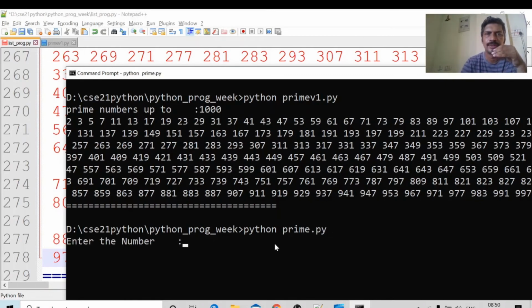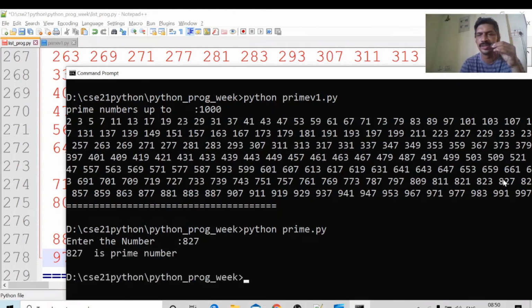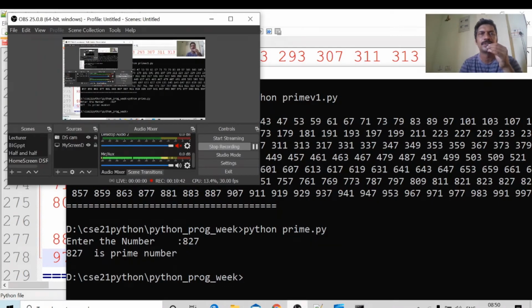Okay, which number do I want to check? 827. 827 is a prime number. Okay, using the previous program, we can check whether one number is prime or not. It is possible to generate the prime numbers. These are the programs for generating the prime number and the prime numbers up to the given number. Okay, we will see the next program.